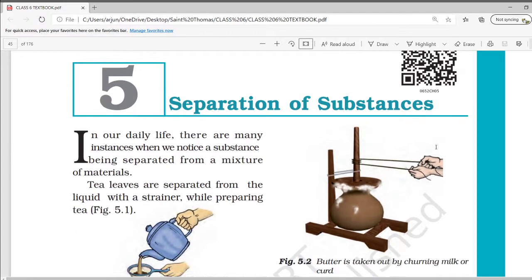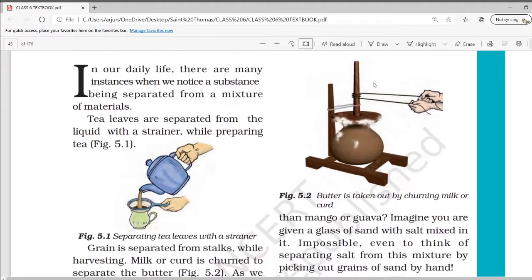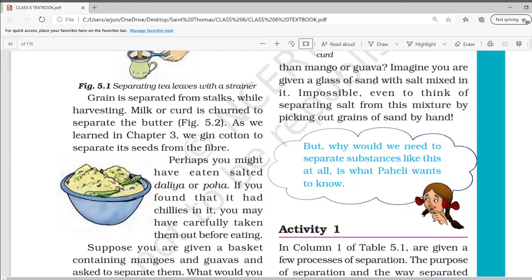Tea leaves are separated from the liquid with a strainer while preparing tea. We know that we add tea leaves for making tea, but during drinking, we remove those tea leaves from the tea using a strainer. Grain is separated from stalks while harvesting. Milk or curd is churned to separate the butter.